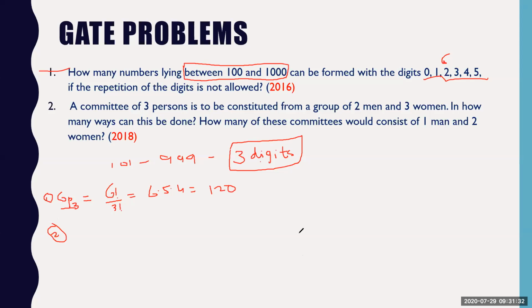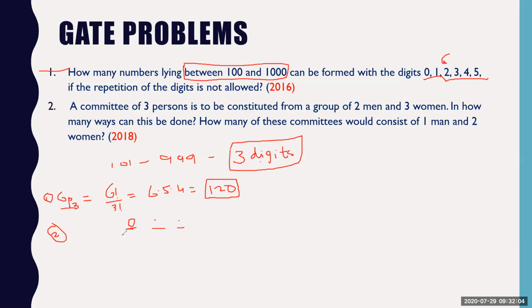Now, one more important concept here. In this 120 permutations, because we have arranged 3-letter words, if any word, let's say 0 comes here by chance, then you are left with only 2 digits.